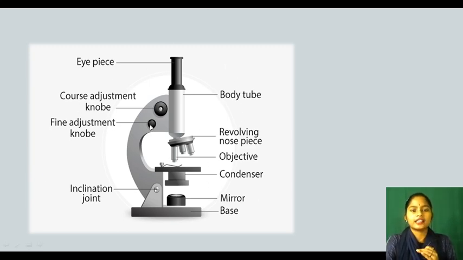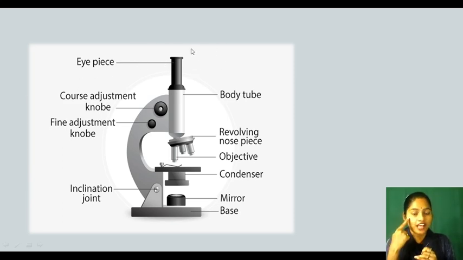You can find it in a hospital or in a pathology lab where you give your blood or urine for testing. They collect your blood samples, put them on a slide and view them under a microscope to see which microorganisms are causing harm or any disease to you. We will discuss that later, but first look, this is the eyepiece.